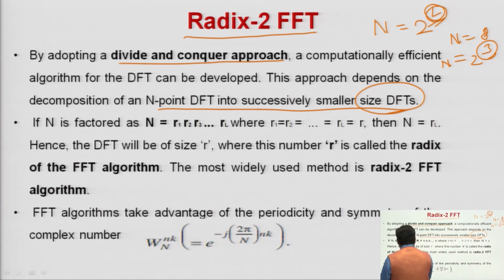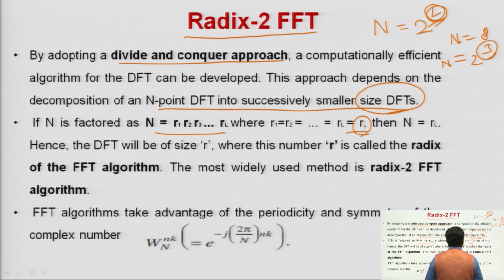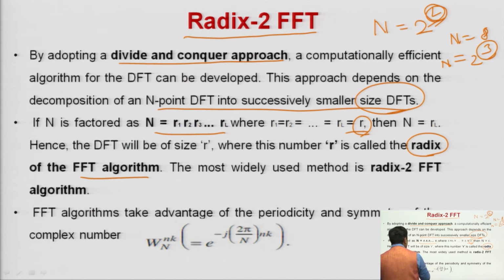So, n, if you write the factorization, is R1 R2 up to RL, where R1 equals R2 equals RL equals R, and n is equal to R to the power L. R is the radix of the FFT algorithm, and it depends upon the length of the sequence.